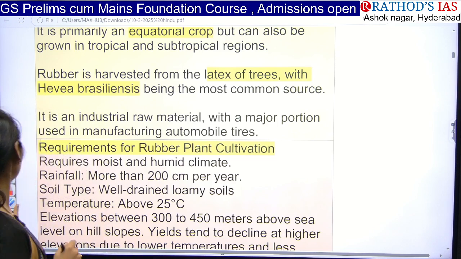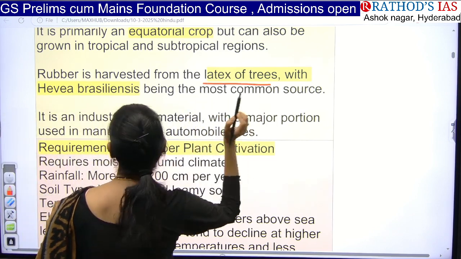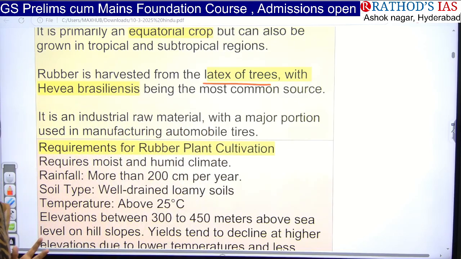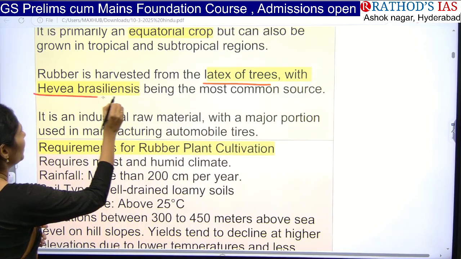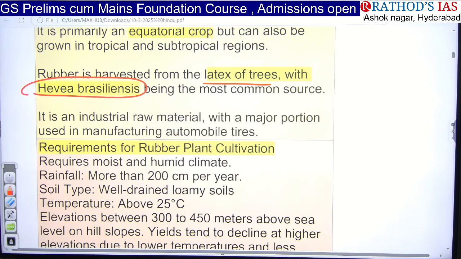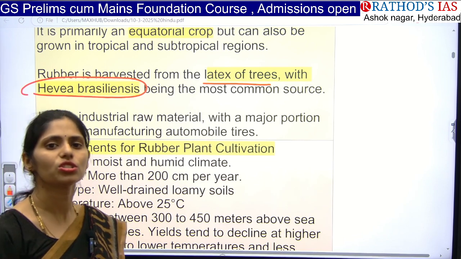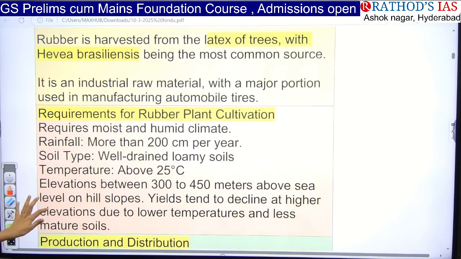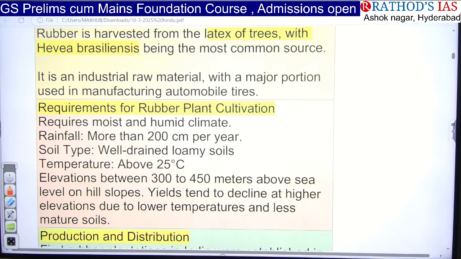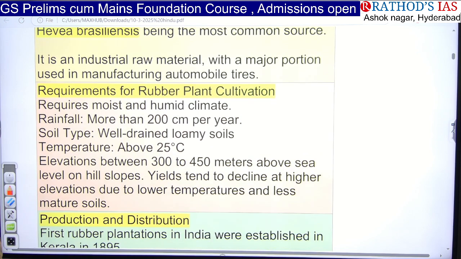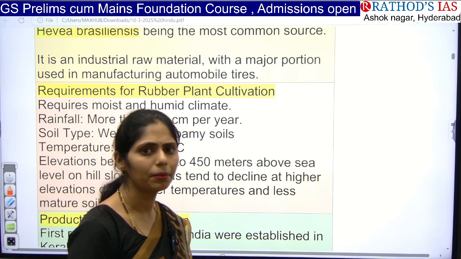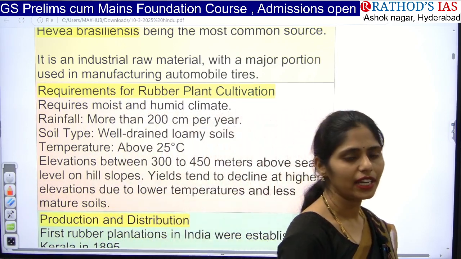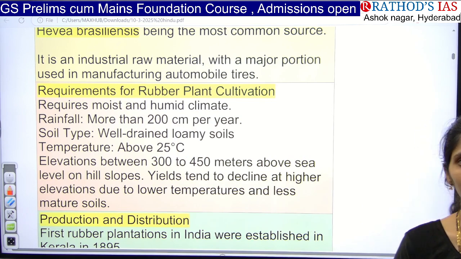So this rubber is nothing but the latex of the trees, and the tree name is Hevea brasiliensis. Hevea brasiliensis is one of the common sources of this rubber plant or rubber tree. And actually it is one of the raw materials which is mainly used, especially in automobiles. In which part will they use rubber? Tires. Tire manufacturing will be using this rubber.